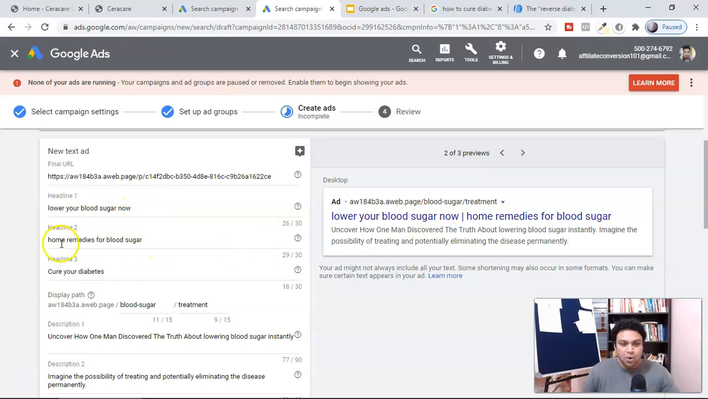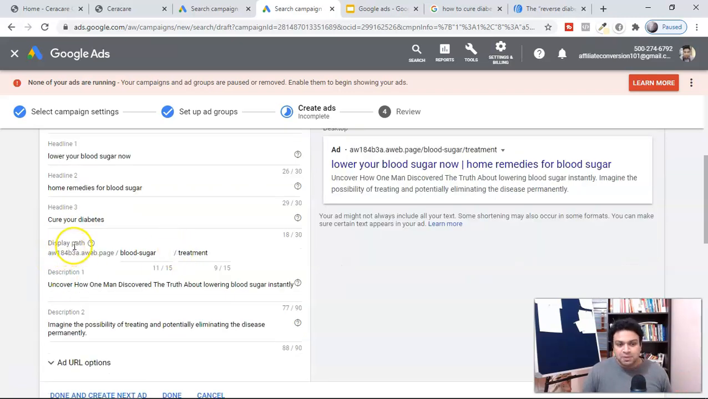Here you can see home remedies for blood sugar, the same keyword which is there in the sales page or the landing page, and in the keywords in the ad group. Cure your diabetes in headline 3. Optimize all those things, guys. Do not leave any of the headlines empty, because now you know that your quality score is in your hand.